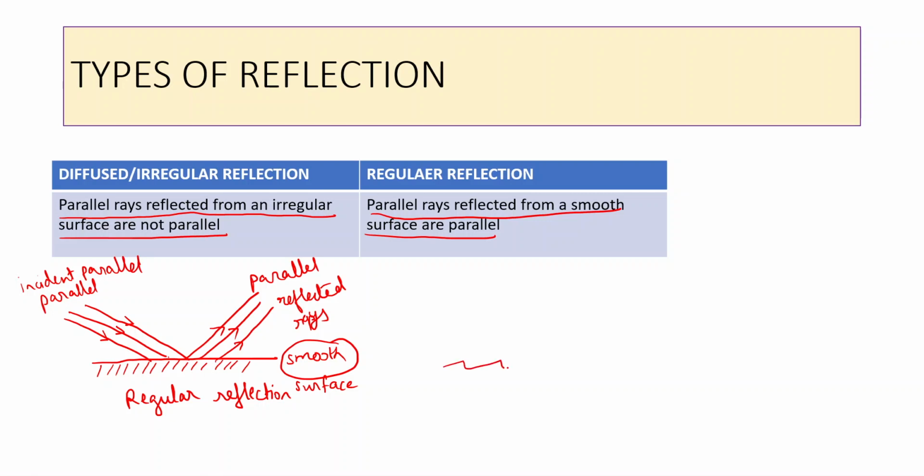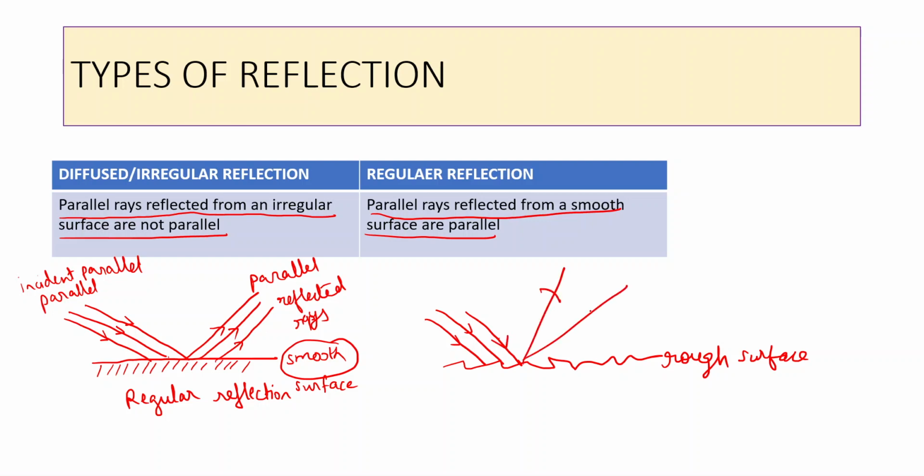Now suppose there is a surface like this. This is a rough surface, right? All the incident rays are parallel, but reflected rays are reflected in different directions. These are not parallel, and these are reflected rays, right?